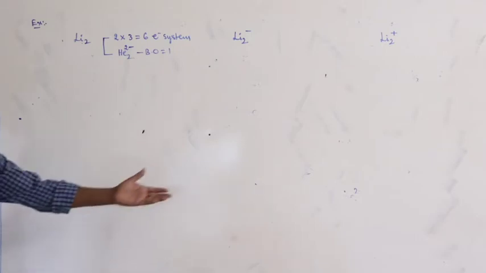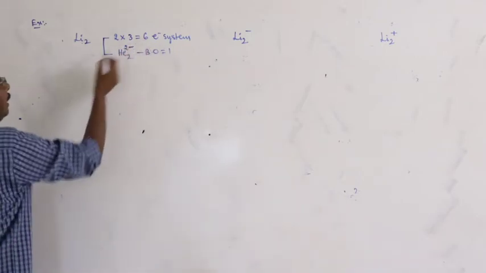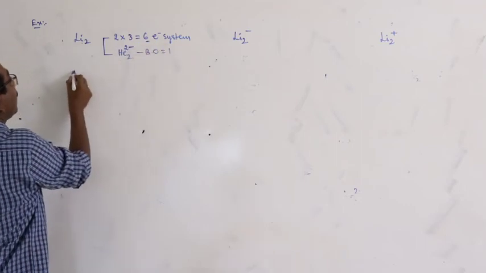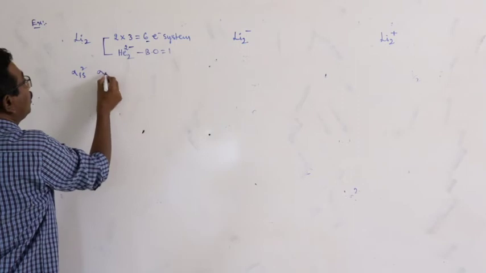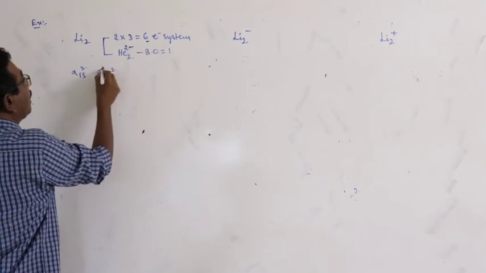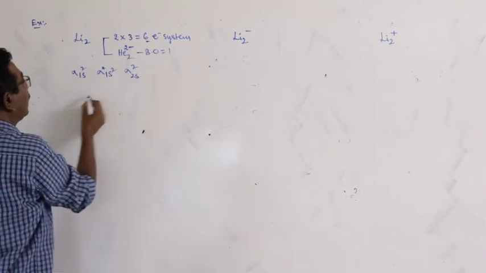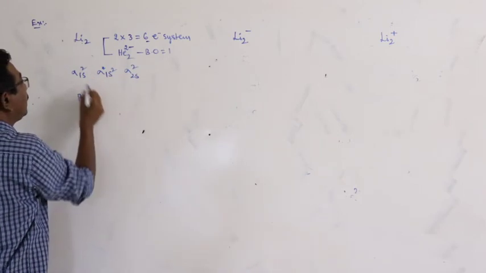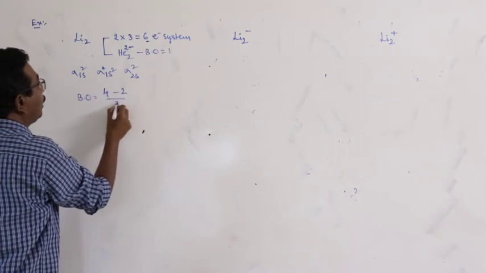How can you say? By remembrance. Here these 6 electrons can be accommodated in the molecular orbitals: sigma 1s2, sigma star 1s2, sigma 2s2. Bond order is equal to 2 plus 2, 4 minus 2, by 2.